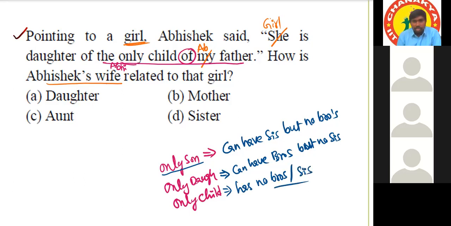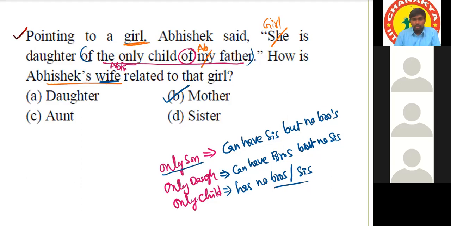So see, the only child of Abhi's father is Abhishek only, because Abhishek has no sisters and no brothers. Okay. Next, the girl is daughter of Abhi. If you replace this complete part by Abhi, the girl is daughter of Abhi. Then Abhi will be the father of the girl, right? In the same way, Abhishek's wife will be the mother. So Abhishek's wife is the mother of that girl. Got it? All of you.